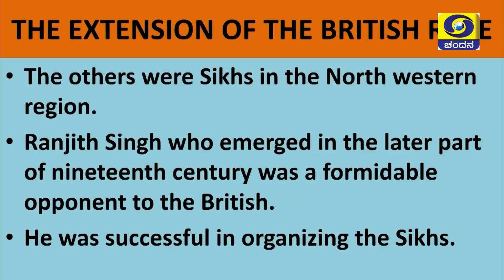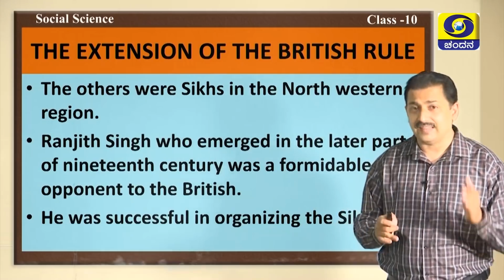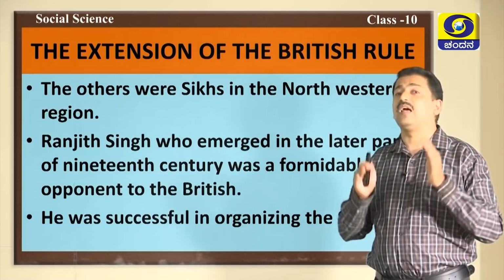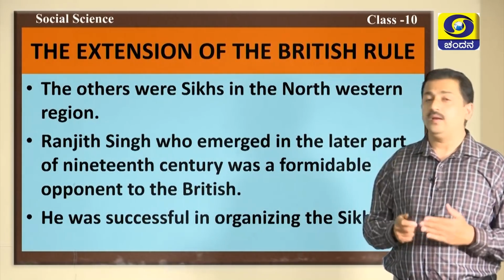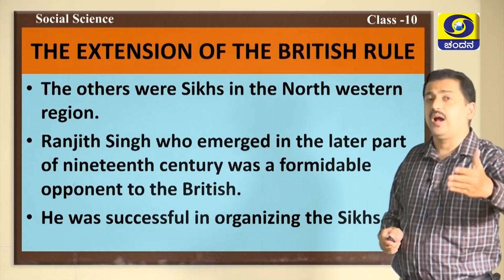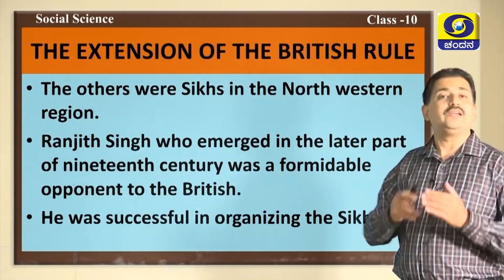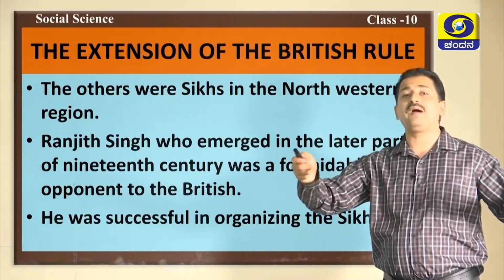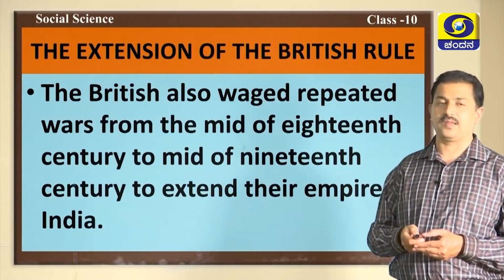He was successful in organizing the Sikhs, that is why he was called the Lion of Punjab. Raja Ranjit Singh waged war against British, and till 1809 he had not allowed British to expand in Sikh kingdom.